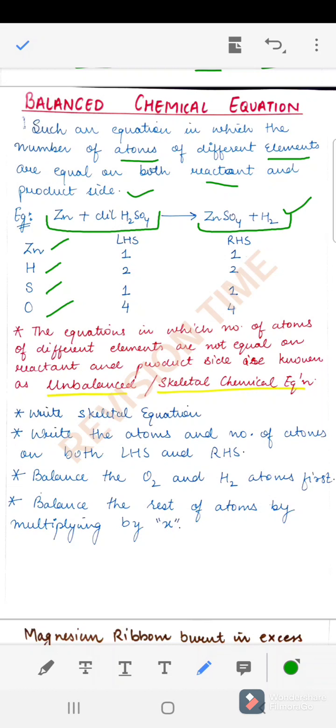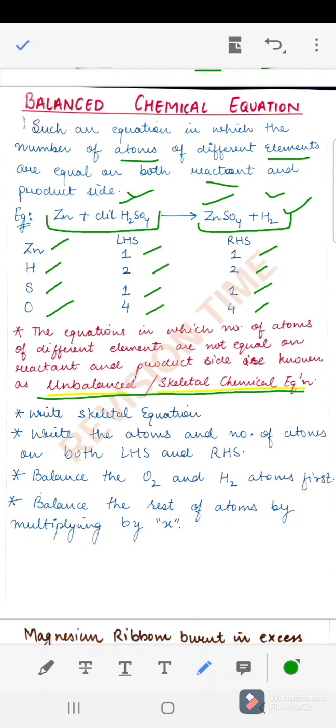Okay. So on the left hand side we have one zinc, and on the right hand side also we have one zinc atom. And hydrogen atom, here we have two hydrogens, here also we have two hydrogens. Similarly, one sulfur on both the sides and four oxygen on both the sides. So here we can see that the atoms are equal on both the reactant and product side. Hence we can say this is a balanced chemical equation. So if they are not equal, then it will be called as unbalanced or skeletal chemical equation.